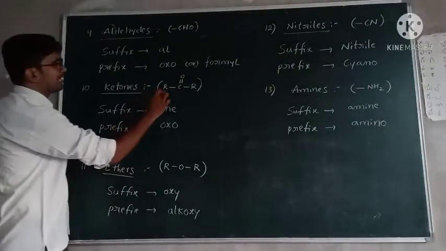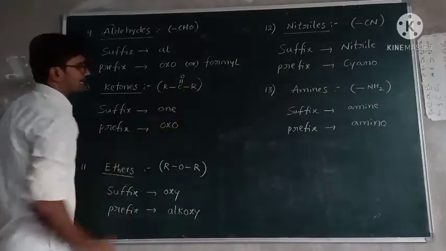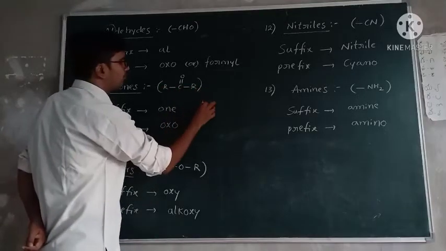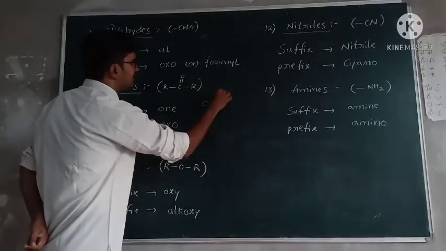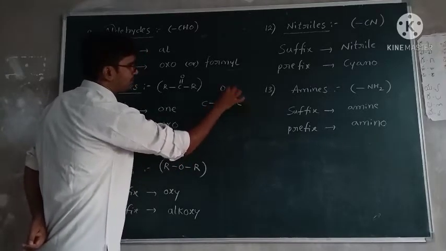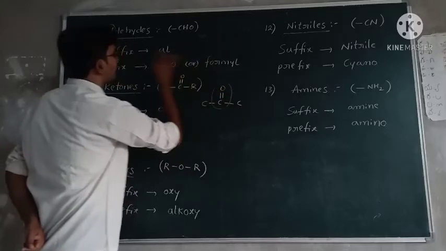The ketone functional group is R-C double bond O-R, where R means any alkyl group. Simply write it like this: C double bond O, with carbon on both sides. Between two carbon atoms, the C double bond O group is present.